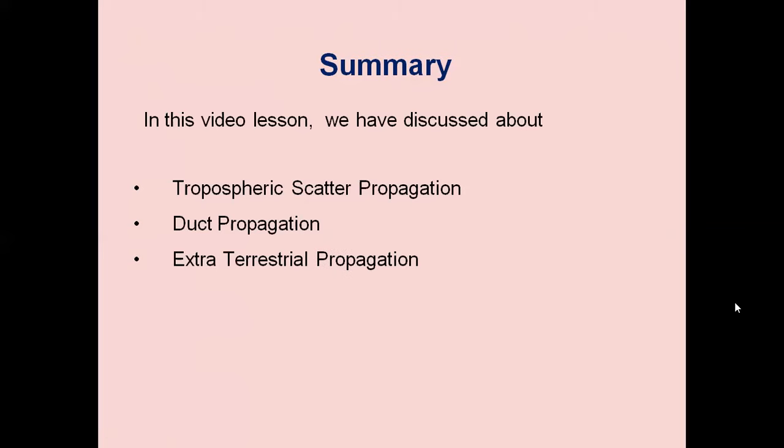We also studied extraterrestrial propagation, also known as satellite communication for long distance, its basic structure, and the advantages of extraterrestrial communication over point-to-point communication.